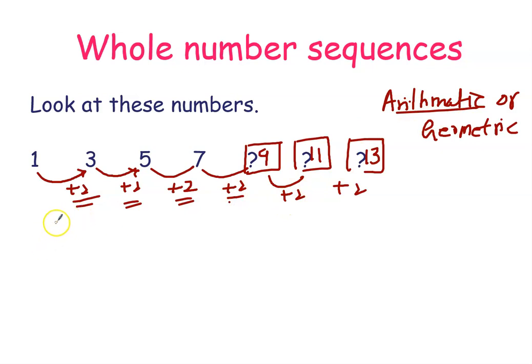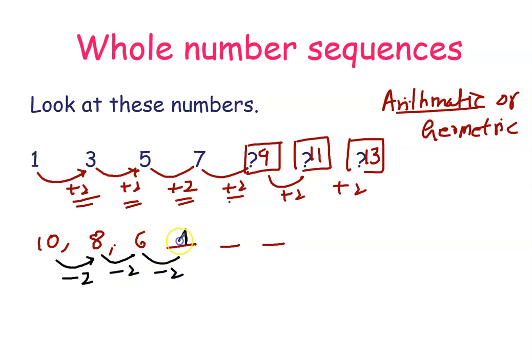Or let's take another example. If it is 10, and then here is 8, and then here is 6, what will be the next three terms? So let's write down. So 10. What is happening here? Between 10 and 8, it is minus 2. 8 and 6 is also minus 2. So this will be 6 take away 2, that is 4. Then 4 take away 2 will be 2. And then 2 take away 2 will be 0.